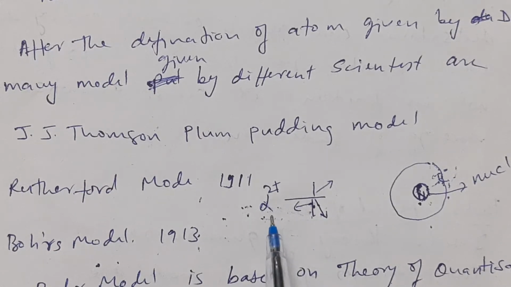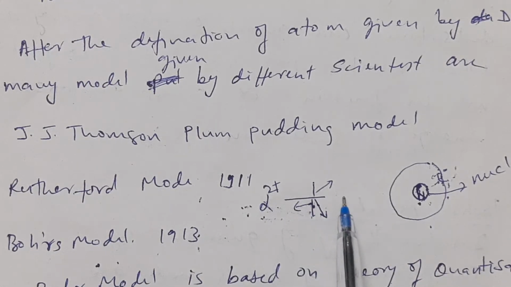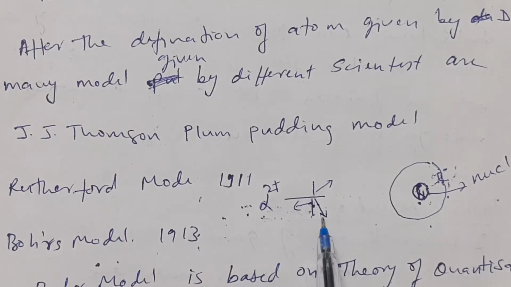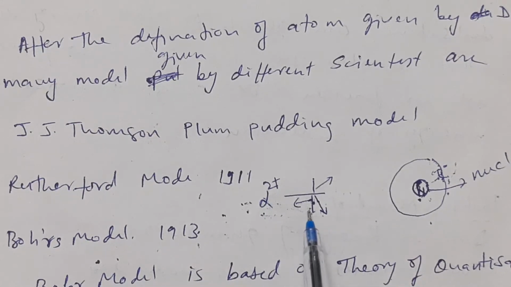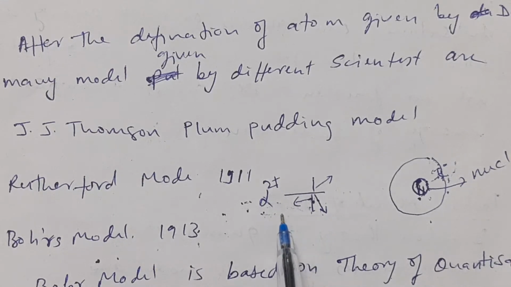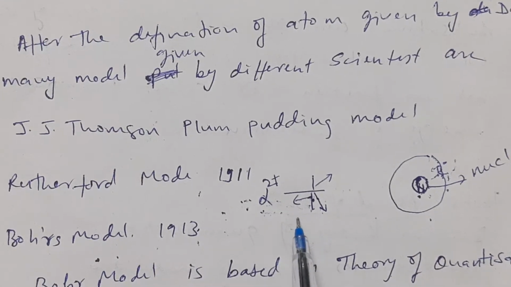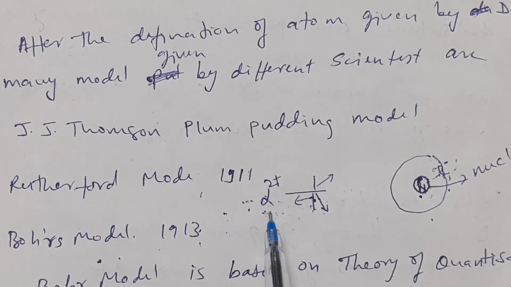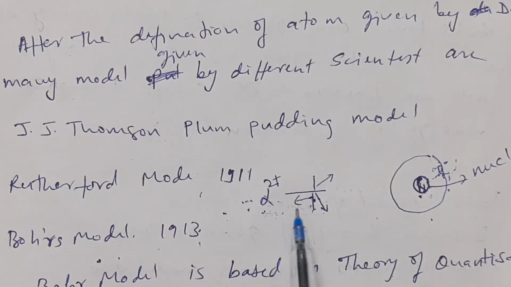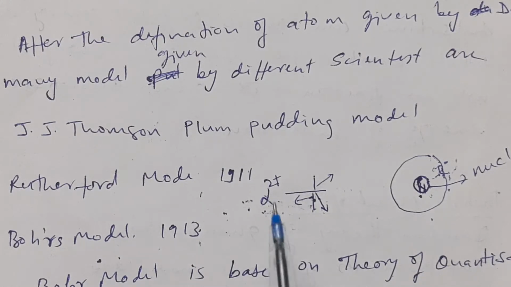He found that most of the particles passed through the gold foil, but a few of them had their direction changed and some were reversed. It surprised Rutherford that particles with high energy were reversed. It is just like a bullet from a gun shot at a paper and its direction is reversed toward the shooter.